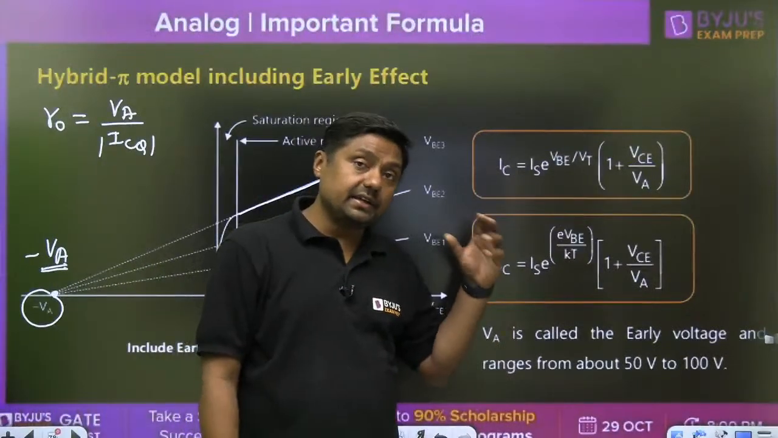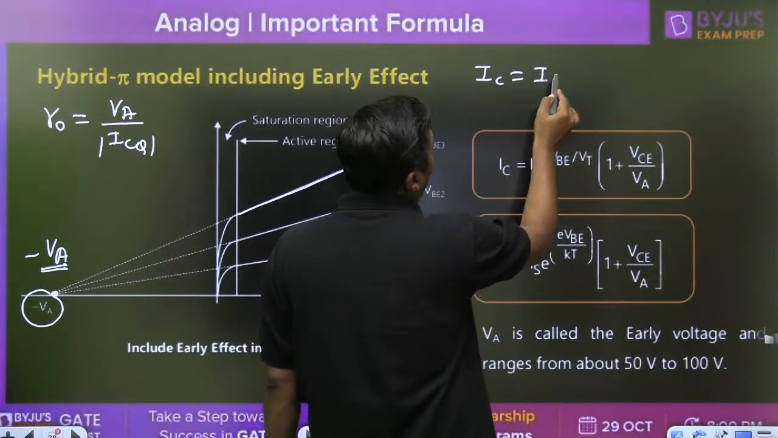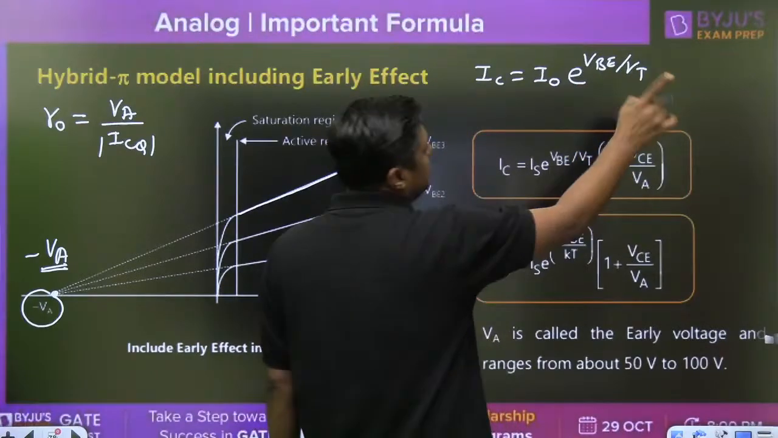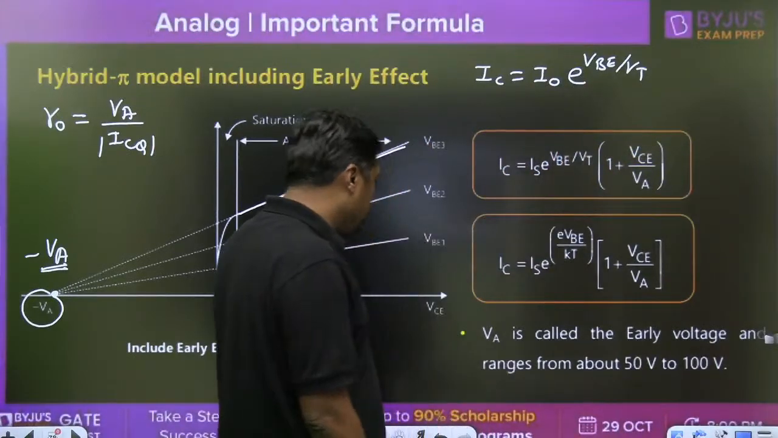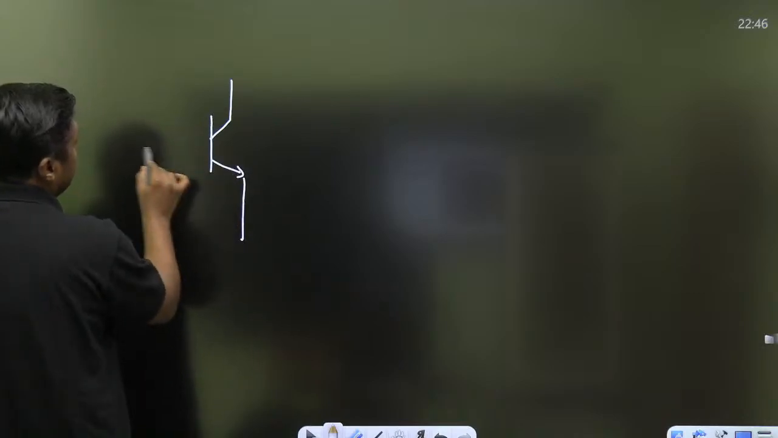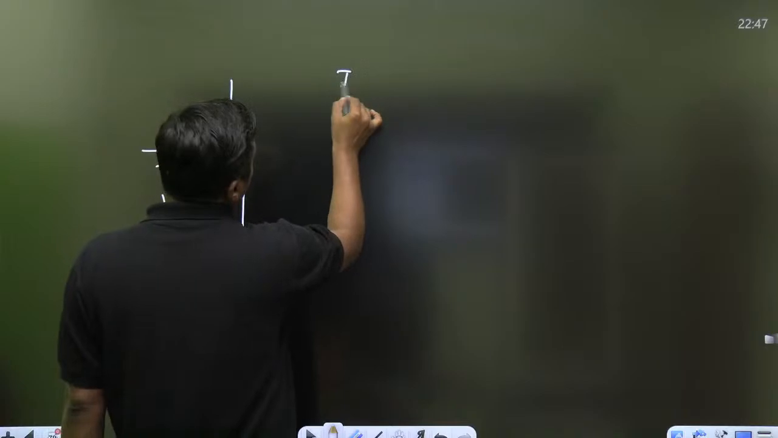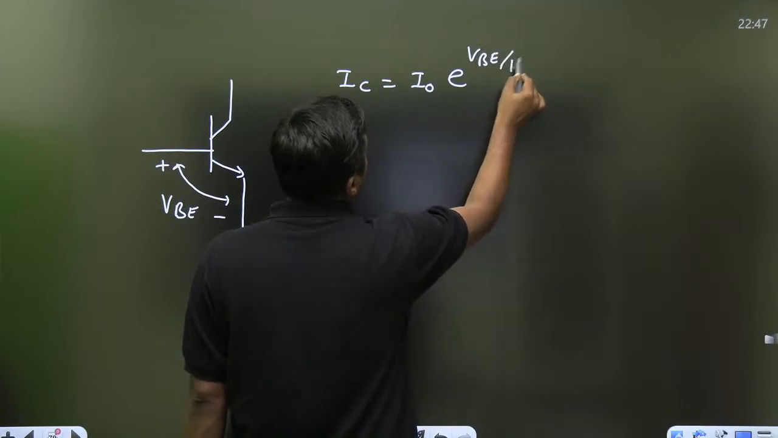Now the collector current in general, without early effect, is given by I0 e raised to power VBE upon VT. Normally eta is 1 for a transistor. I0 is the reverse saturation current. VBE is the applied voltage across the transistor. In an NPN transistor, this voltage is called VBE. This is forward biased by VBE. If it is known, then directly you can find IC. IC is nothing but I0 e raised to power VBE upon VT.